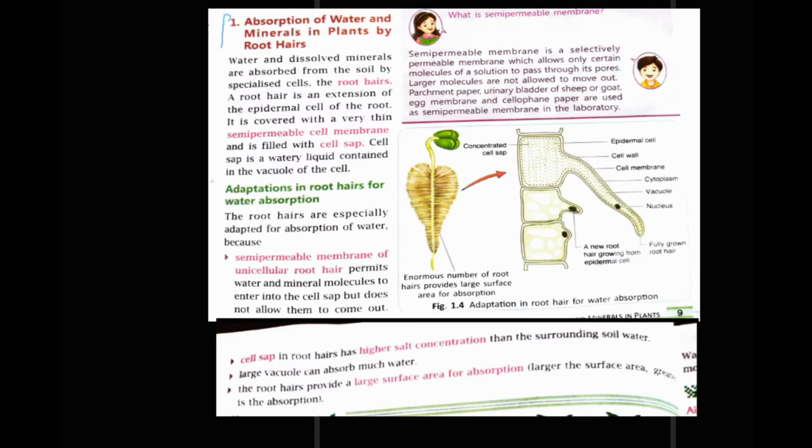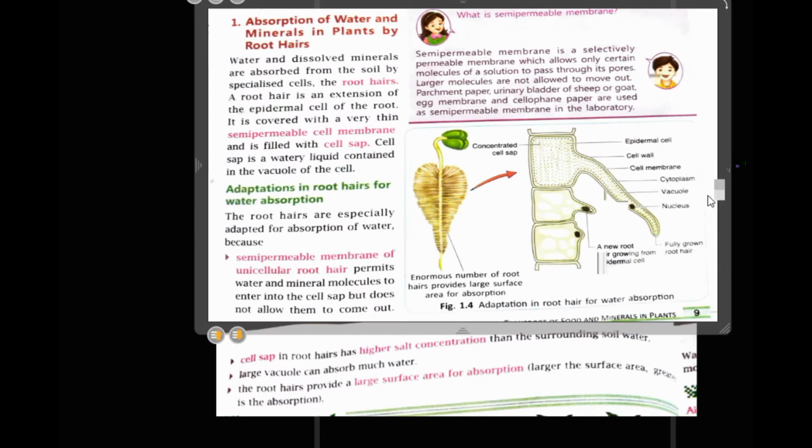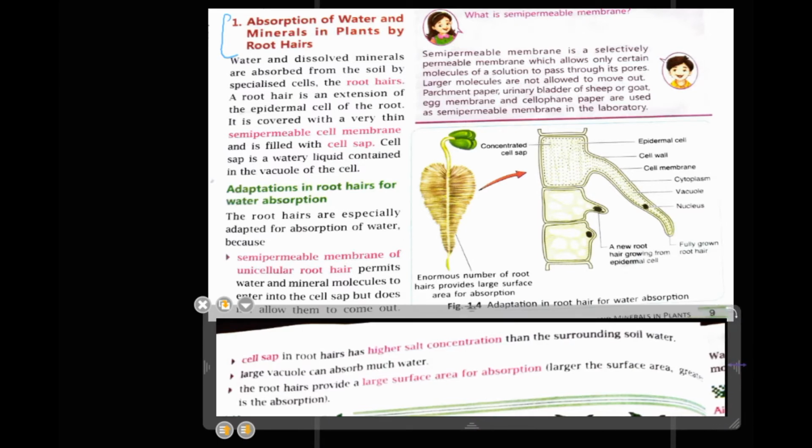First is absorption of water and minerals in plants by root hairs. Before proceeding, we will discuss the main part.